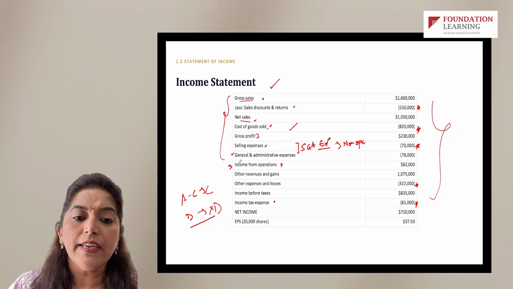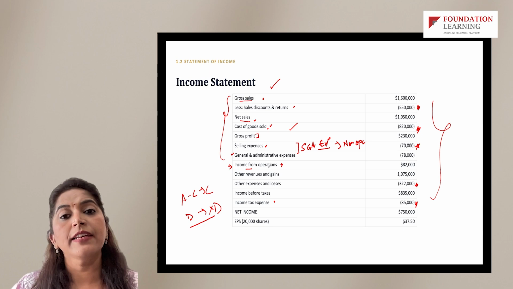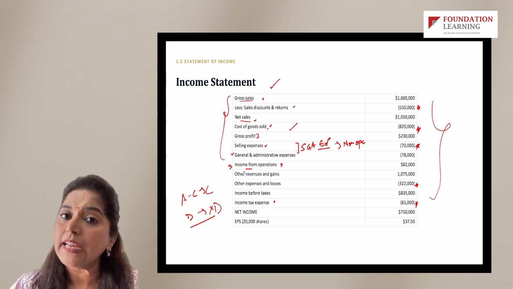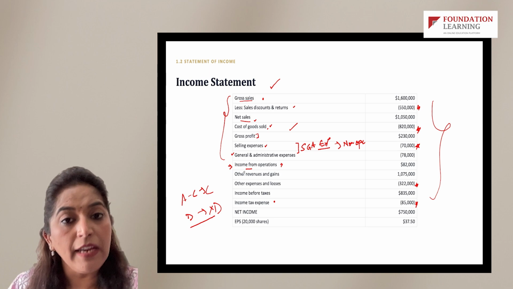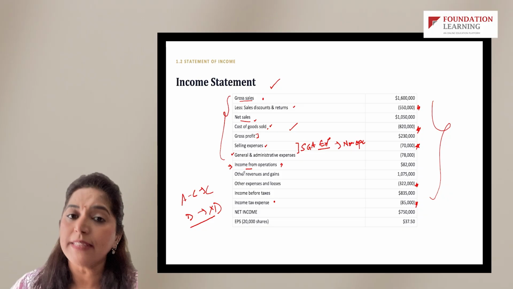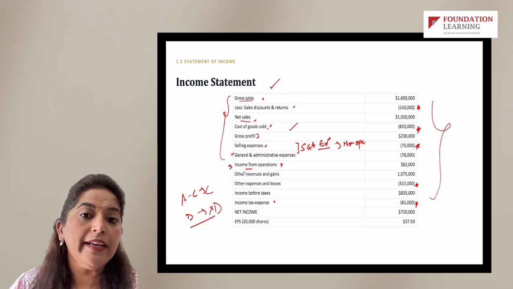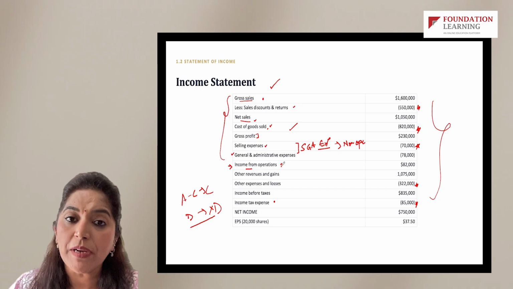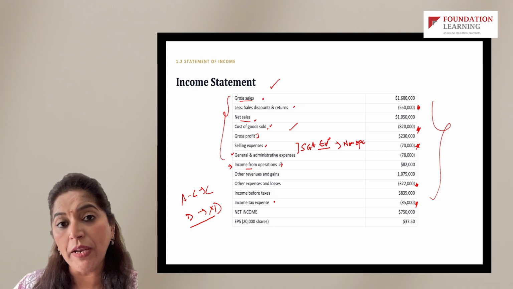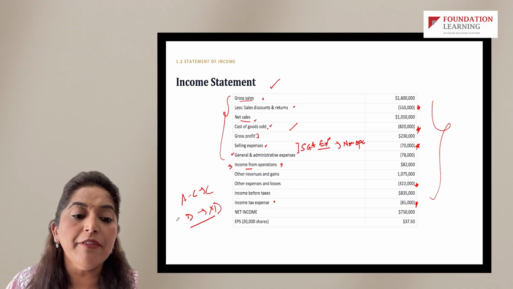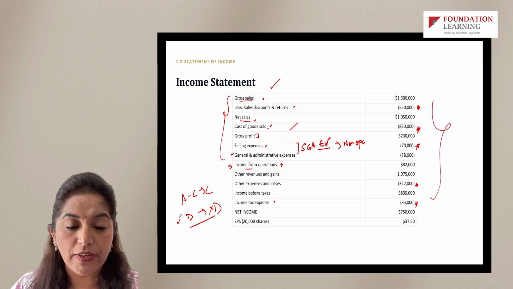That's why here we are calling it as income from operations. That indicates that there might be an income from discontinued operation. In the sample we don't have, but technically when you have income from operations, when you're specifically calling it out, you need to have an income from discontinued operations as well.